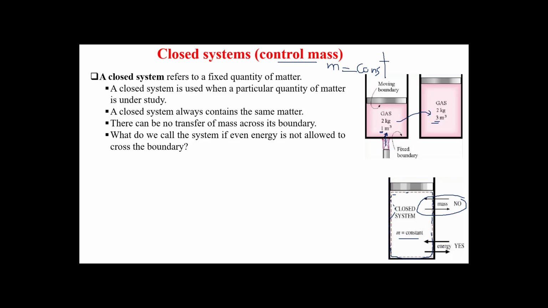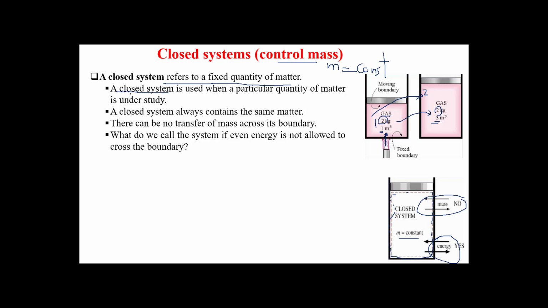But do we have energy? Yes, we have energy. So a closed system refers to a fixed quantity of matter. For example, we have a fixed quantity of gas. State 1, we said, and this is state 2. So the amount of gas remains constant during the process, during transfer from 1 to 2.